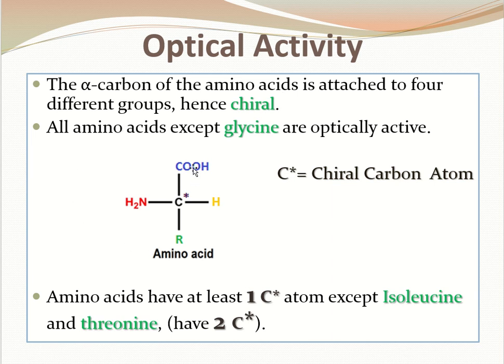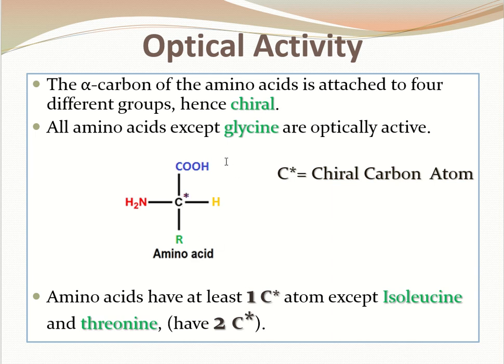So, as we have already discussed, the alpha carbon, this central carbon atom, possesses four different groups which are shown by four different colors. Now, such carbon atoms are known as chiral carbon atoms, and it is indicated by showing an asterisk over the carbon atom.